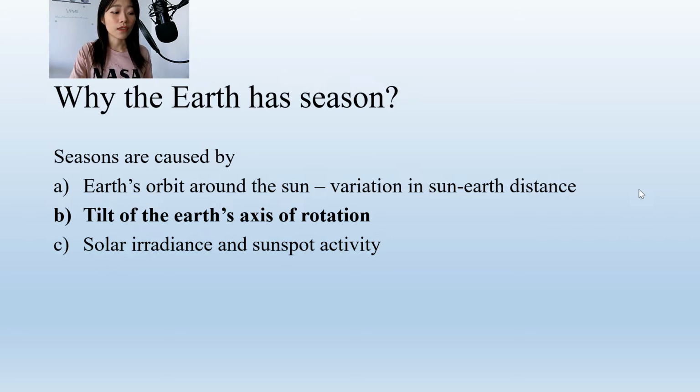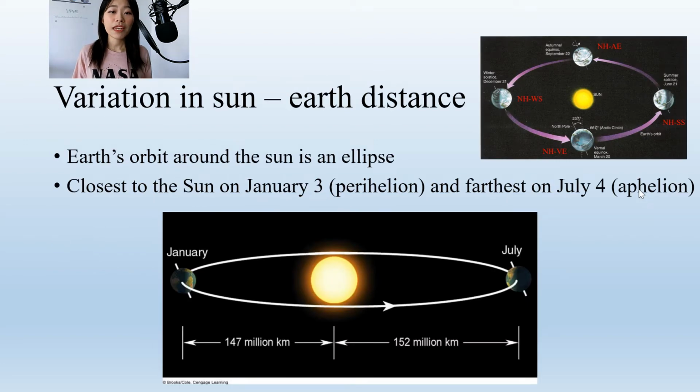Earth orbits around the Sun. First, let me explain how the Earth is rotating around the Sun. The Earth has both rotation and revolution. Rotation is the Earth spinning itself, and revolution is the Earth rotating around the Sun. It takes 1 day for Earth to complete one rotation, and that is why we have daytime and nighttime.